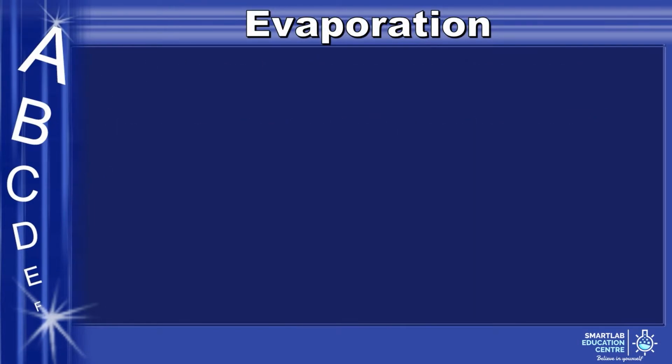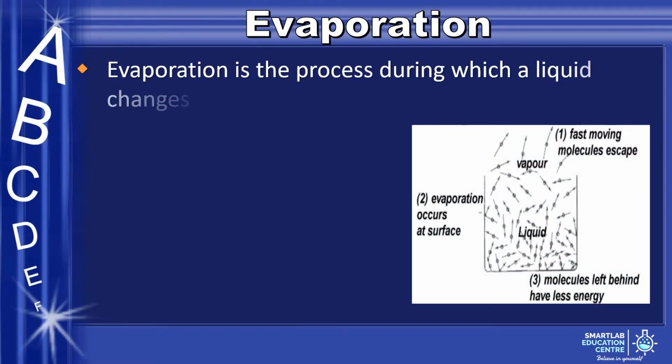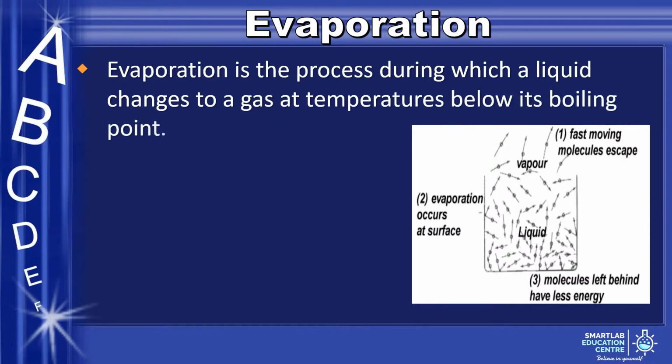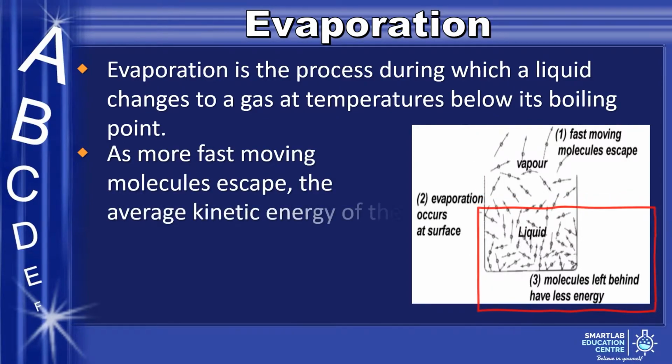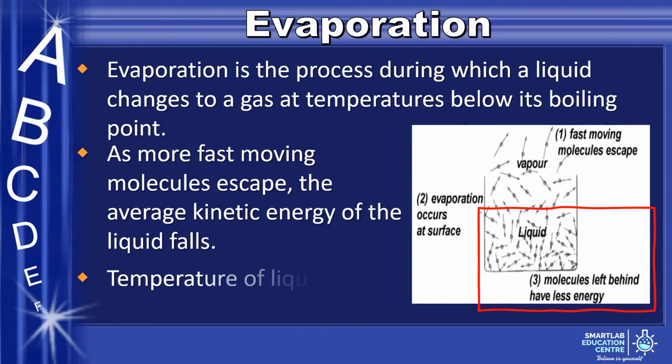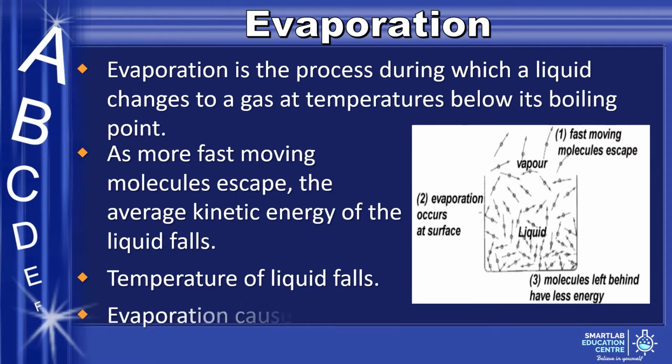Now, how about evaporation? Evaporation is the process during which a liquid changes to a gas at temperatures below its boiling point. Liquid molecules gather sufficient energy at the surface of the liquid to break away from the solution and become gas molecules. As more fast-moving molecules escape, the liquid will mostly contain molecules with less energy, and hence the average kinetic energy of the liquid falls. The overall energy level of the liquid falls, causing the temperature of the liquid to fall as well. Hence, evaporation causes cooling.